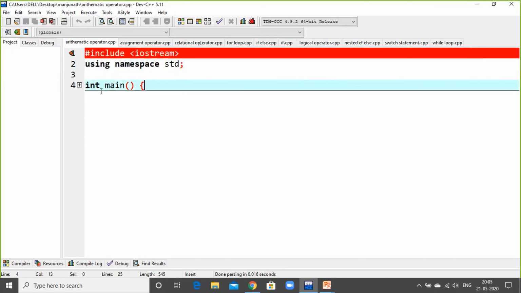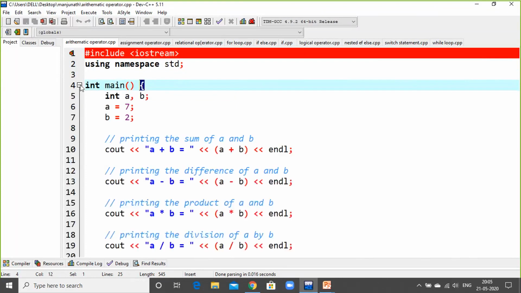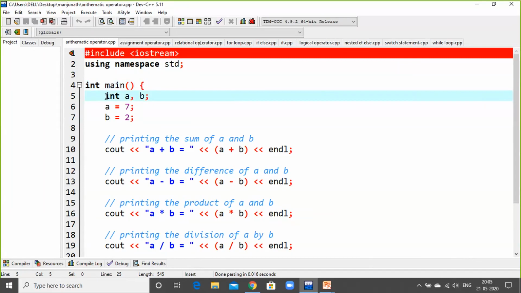Next, to start any program, you start with main, then an opening bracket. I'm opening the block at the beginning of this program. In this program, I'm going to discuss only the simple basic operators, that is, arithmetic operators. So if I click this plus, the values, data type and variables I have initialized here: int is the data type used, and A and B are the variables.